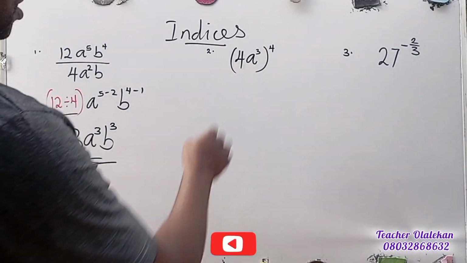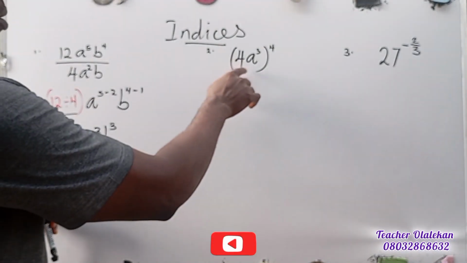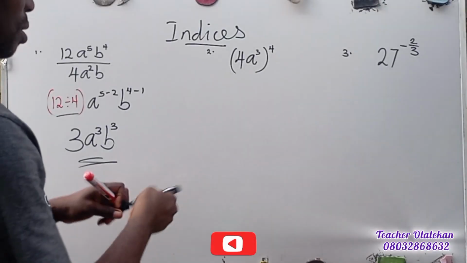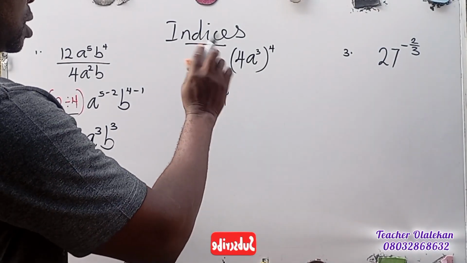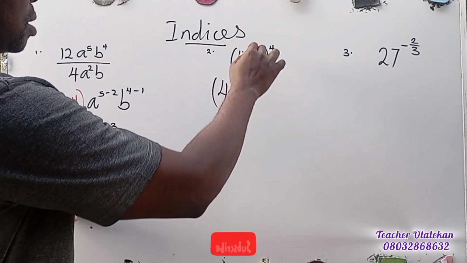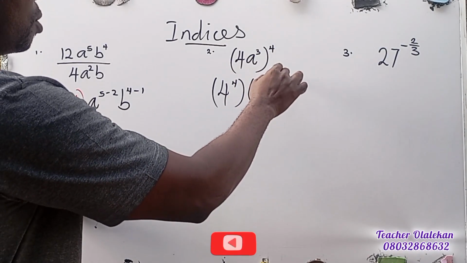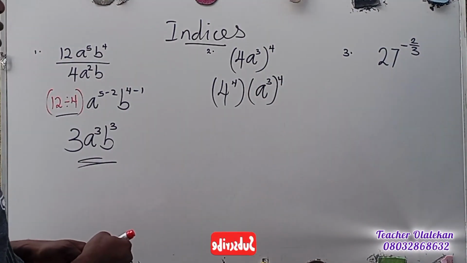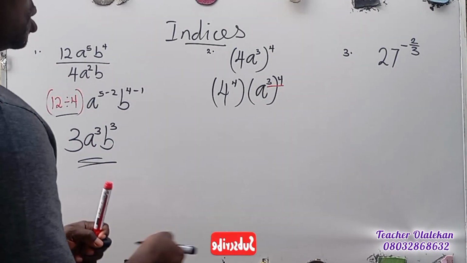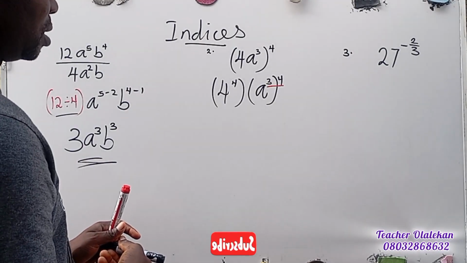And if you check this very well, that is like the product of products. Also we have this 4, so the exponent here is working for both 4 and a. Meaning that we need to put this a exponent 4 in brackets, to be matched with another bracket which is going to be our a exponent 3 and 4. If you use the product of products rule, then you see that these two can be multiplied. When you have something like that, you multiply them. So this will be 4 exponent 4.